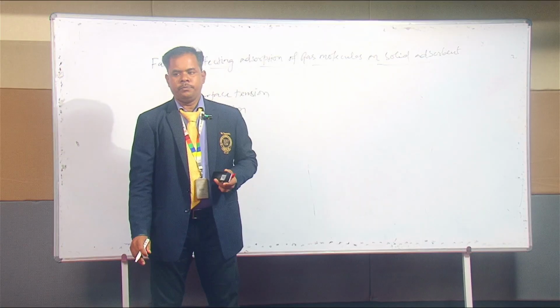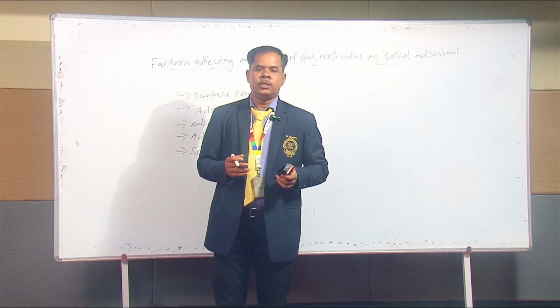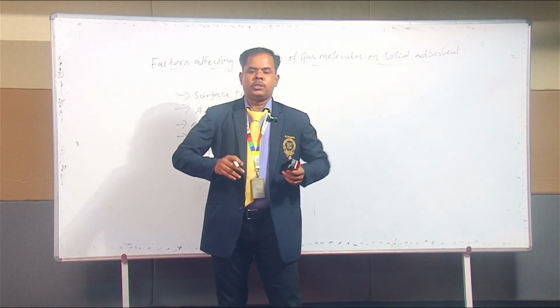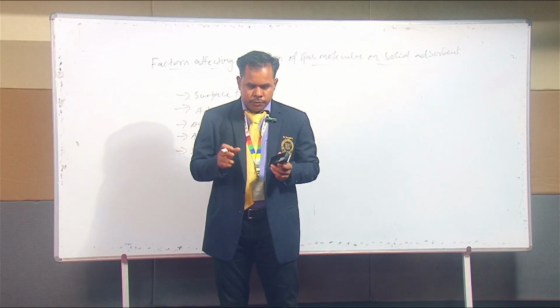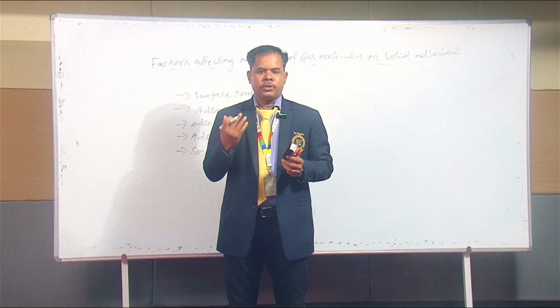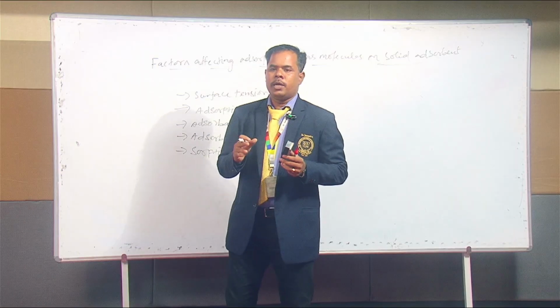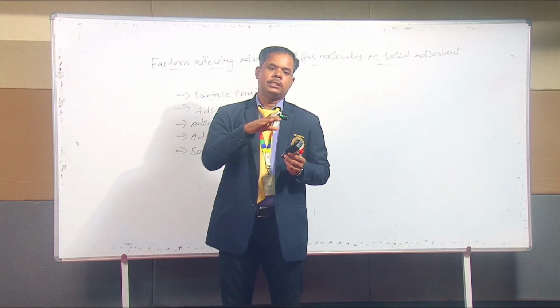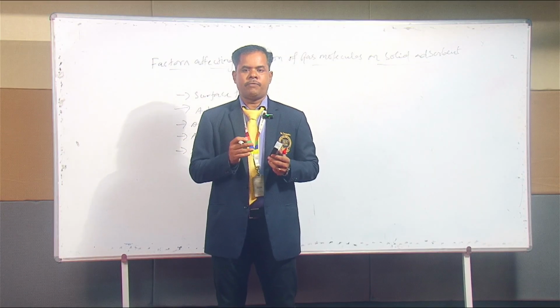So first one, surface tension. We know that unbalanced or residual force acts along the surface of a liquid, and it gives rise to surface tension. Such a force also exists on the surface of a solid as well as a liquid. So the unbalanced or residual force acting along the surface of a liquid as well as a solid is called surface tension.